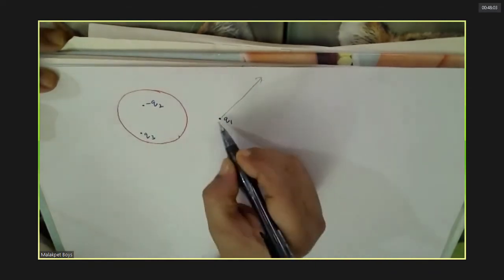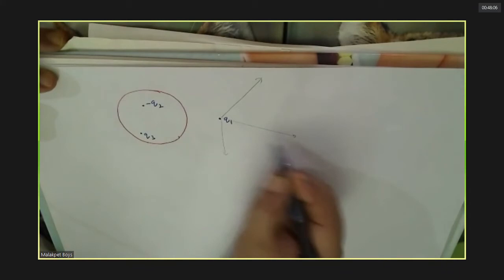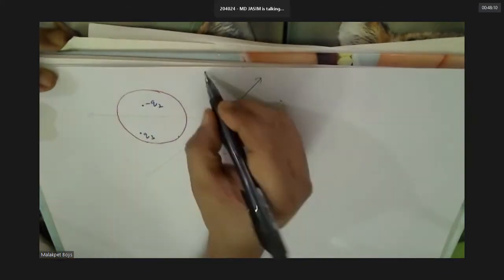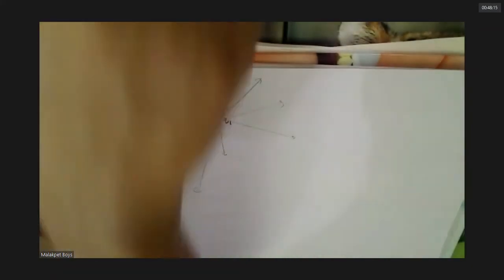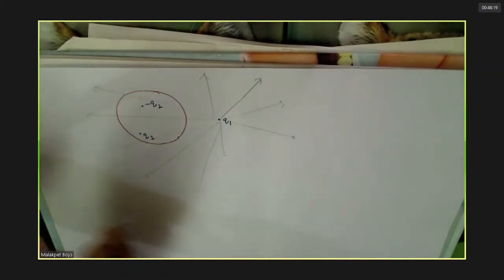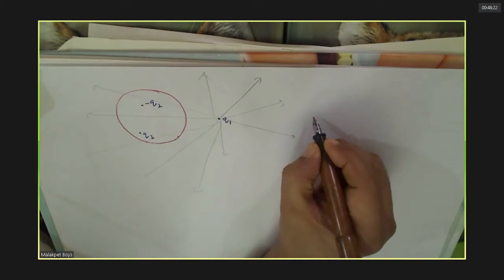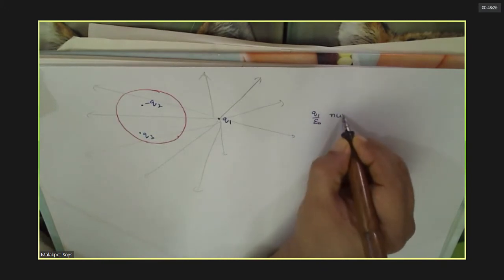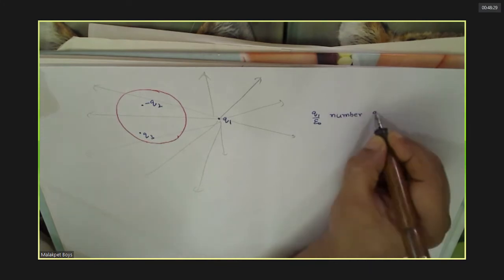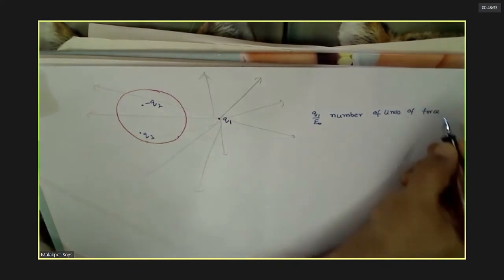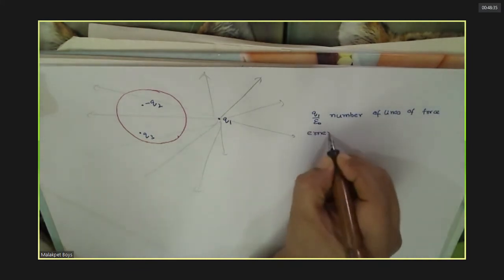Totally you have how many? In all directions it will go. Sir, Q1 by epsilon 0. So here I can say that... Emerge from where?